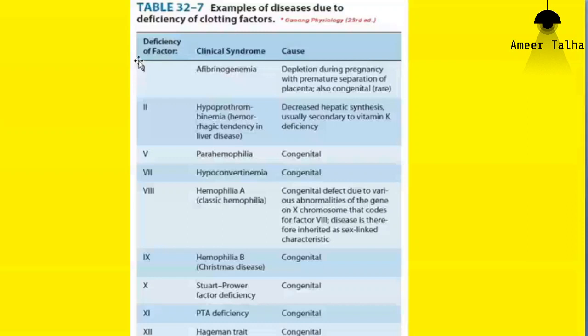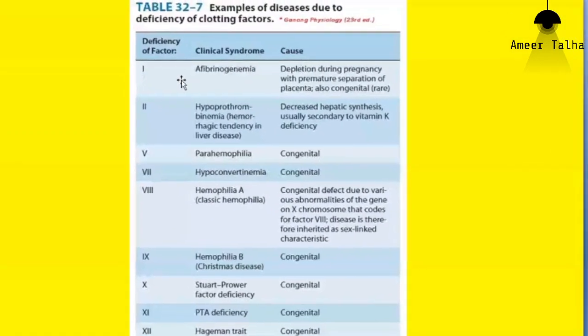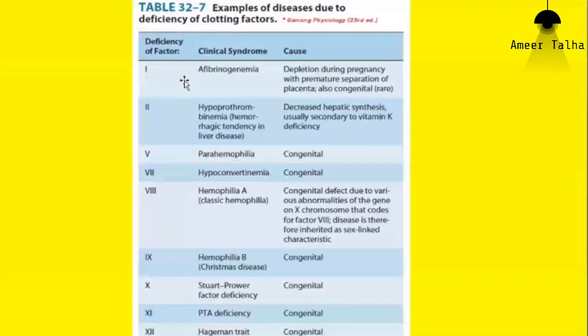So deficiency of factor 1 will lead to a clinical condition known as afibrinogenemia. In simple words, this A stands for absence. So afibrinogen, absence of clotting factor 1, fibrinogen, and emia refers to blood. So absence or deficiency of clotting factor 1 in blood.